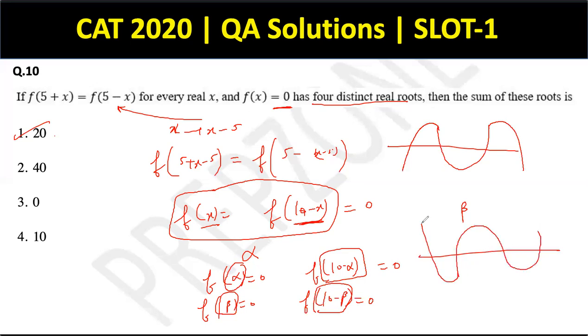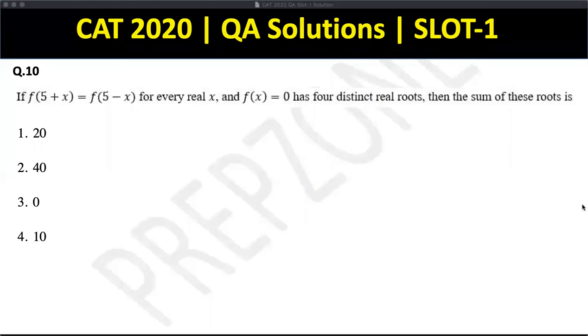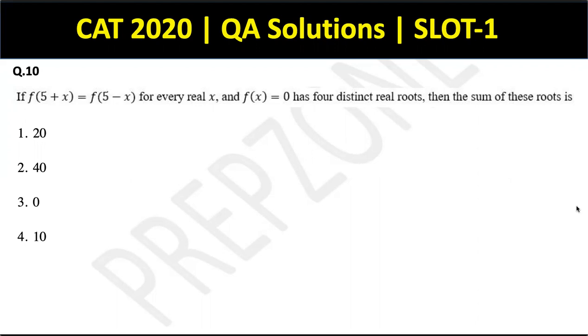It can also be like this, okay? It is just that the distance of these roots from this middle value matters. So if this is alpha, this also has to be alpha. And if this is beta, this also has to be beta. This is the crux of the situation. If most of you are aware of the normalization curve, this is something along those lines. Cool. So it is a slightly difficult question as compared to the first 9, but still doable, but not in the first go. So we can leave this question and move ahead while attempting the CAT.